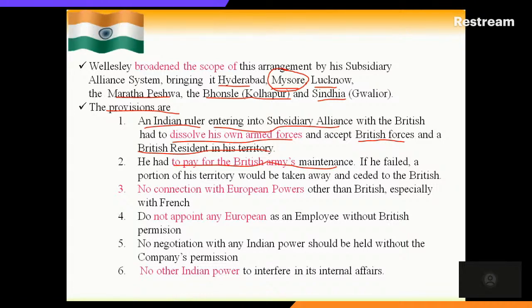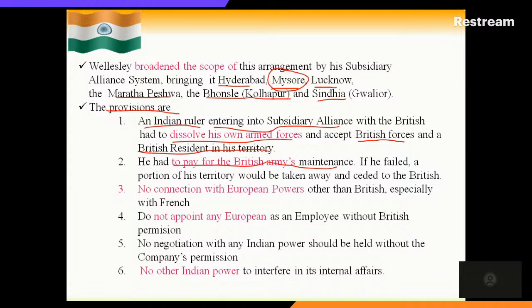Then the rest, the third, fourth, fifth, and sixth, are all very high restrictions on the princely states. You should not connect with any European powers other than the British, and they especially mentioned the French, because French influence was there with every princely state. So this is another condition. You should not connect or contact any European power.